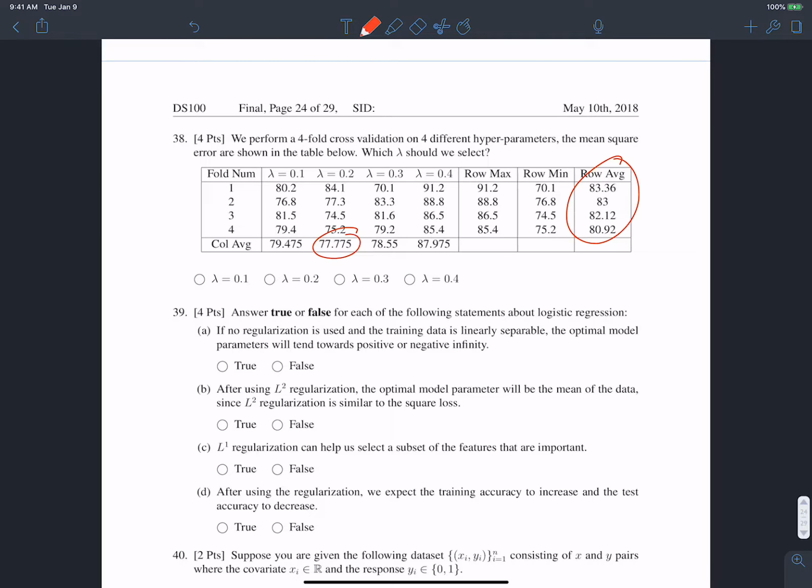Because 77.775 is smaller than the other three options. Okay, so here our choice is lambda is equal to 0.2.